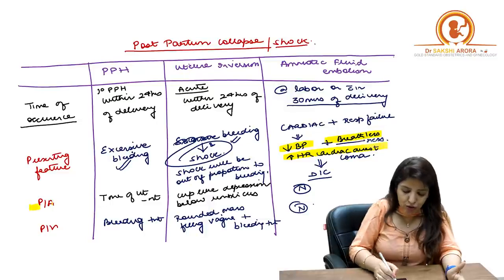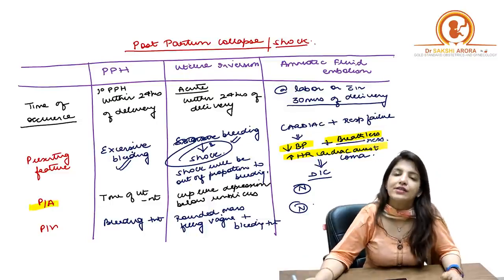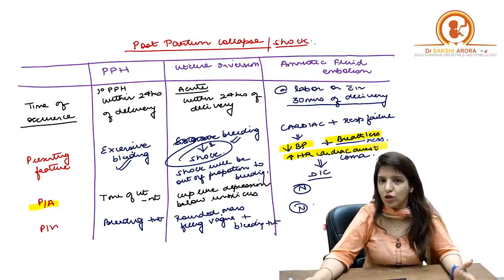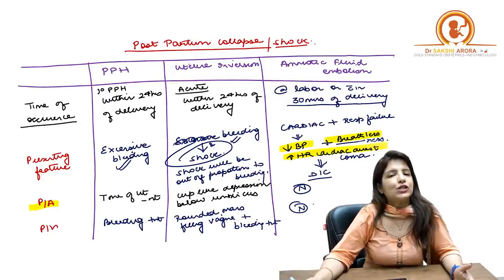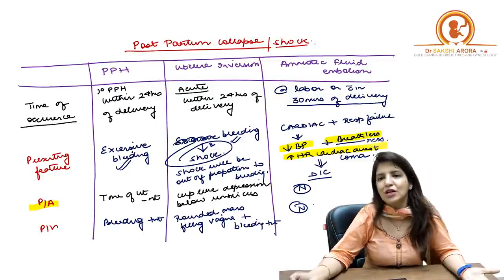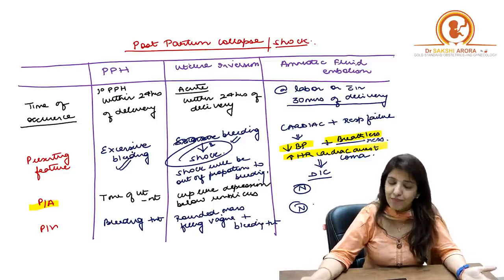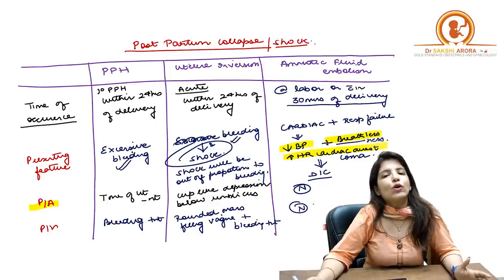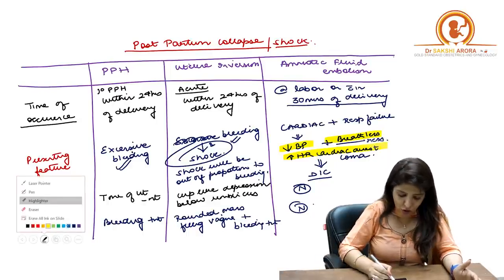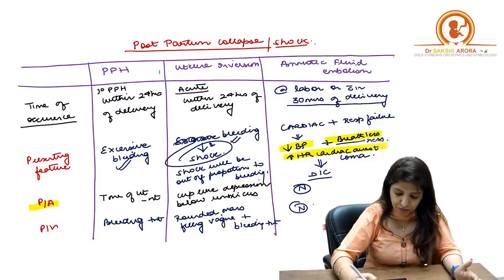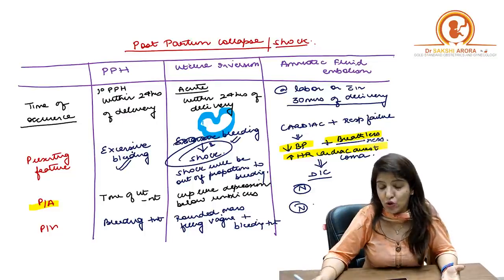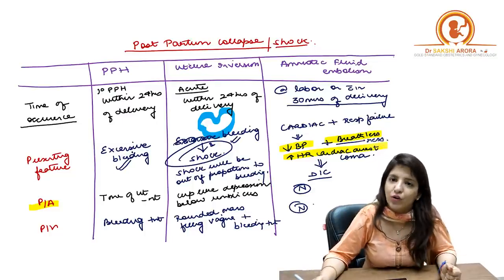Now, when you are going to do a per abdominal examination, since the most common cause of primary PPH is atonic uterus, mostly in case of PPH the uterus is not palpable, right? Because the tone of the uterus is lost. Whereas in case of uterine inversion, the fundus of the uterus has dipped, as I told you, the fundus of the uterus dips in case of uterine inversion.